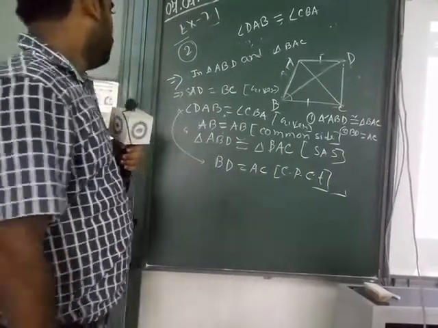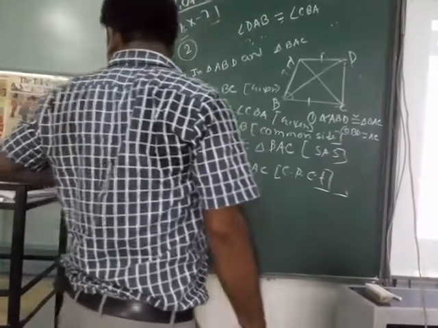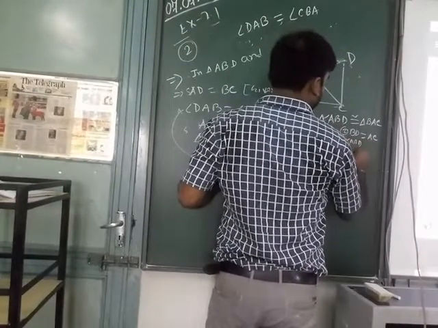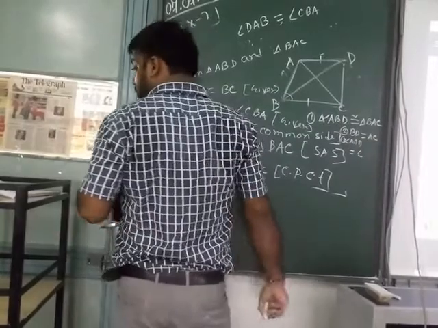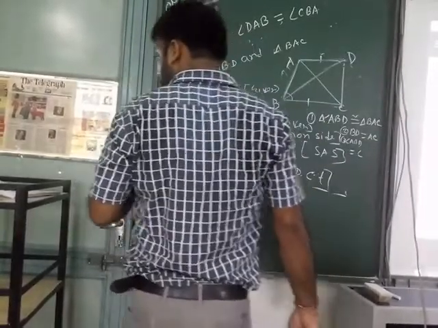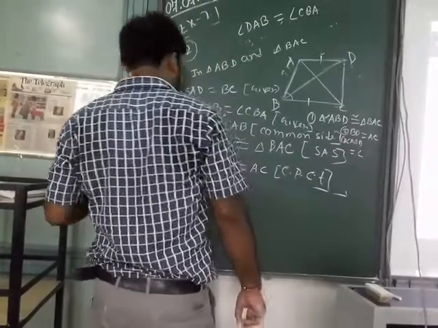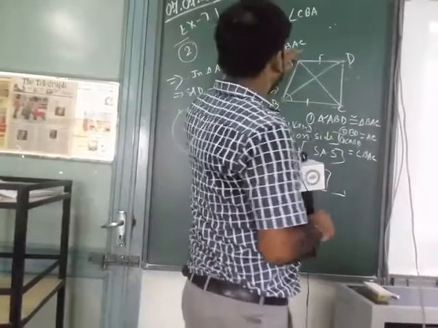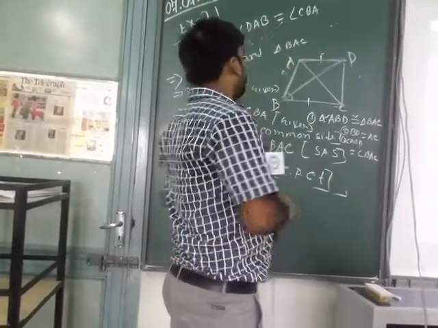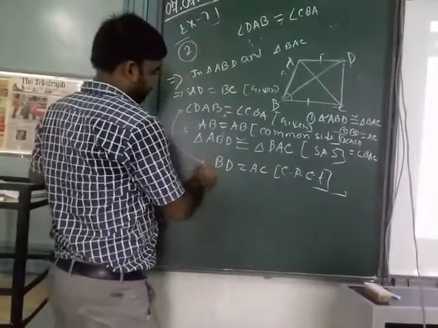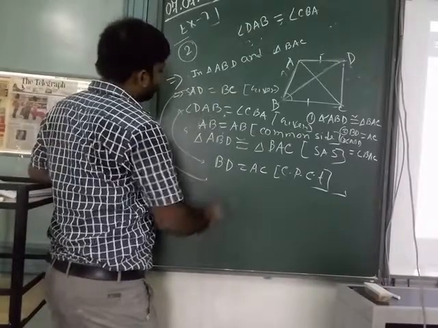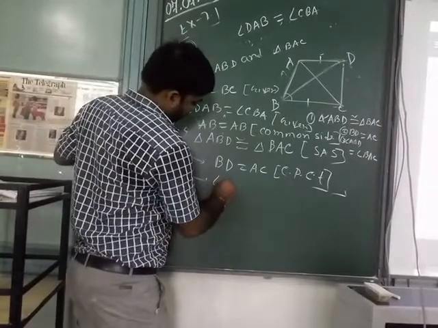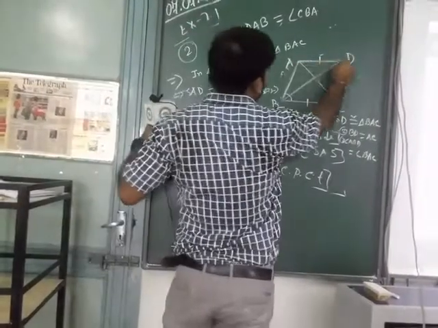And the third proof, what about ABD and BAC? Third proof, angle ABD equal to angle BAC. ABD means this angle. Now students, the opposite angle of AD is ABD, this angle.